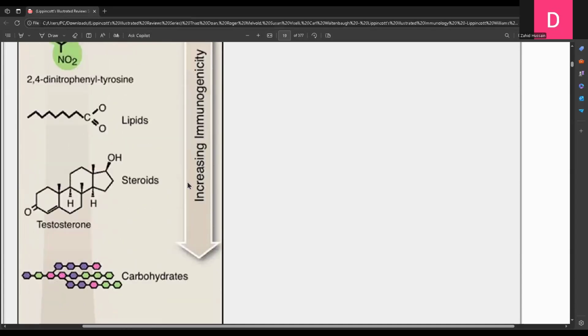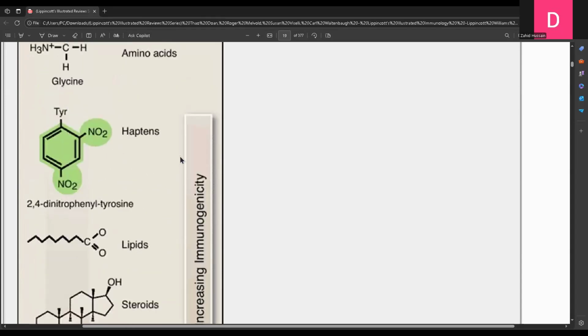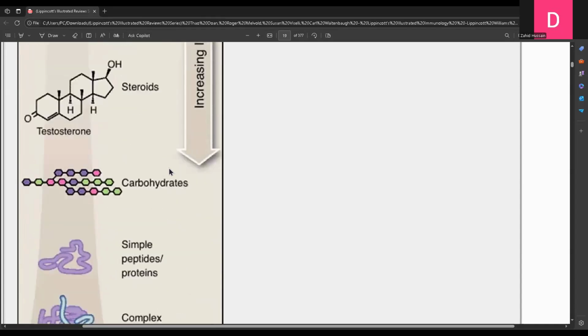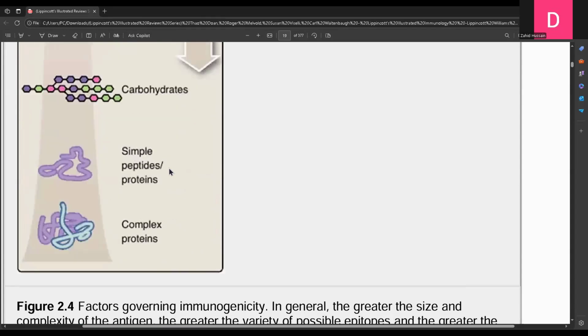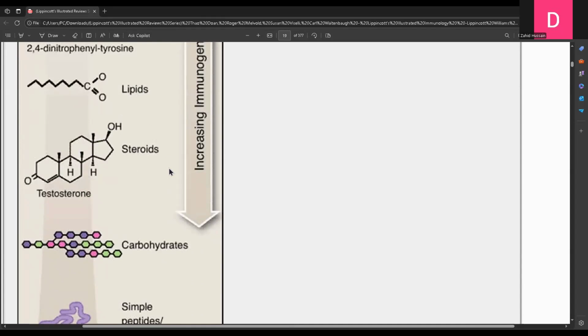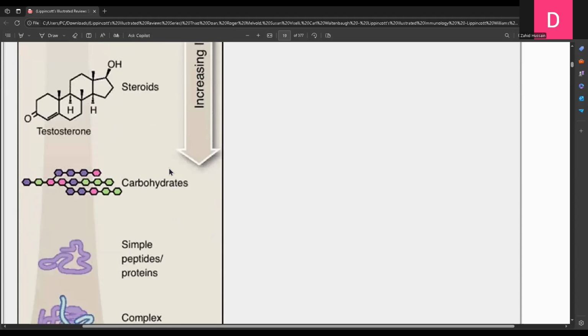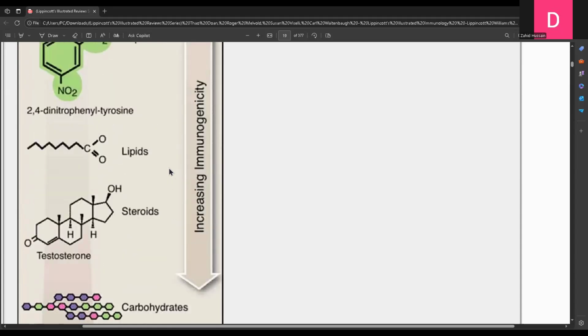So here you can see the increasing immunogenicity, from amino acids to haptens, and from haptens to lipids and steroids and carbohydrates and simple peptides and proteins and complex proteins. So the factors which are affecting immunogenicity, the first one is the nature of the compounds. So the best immunogens are the proteins.